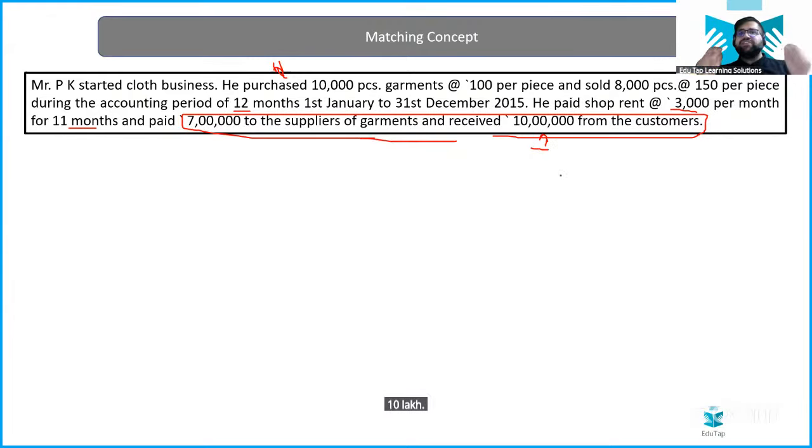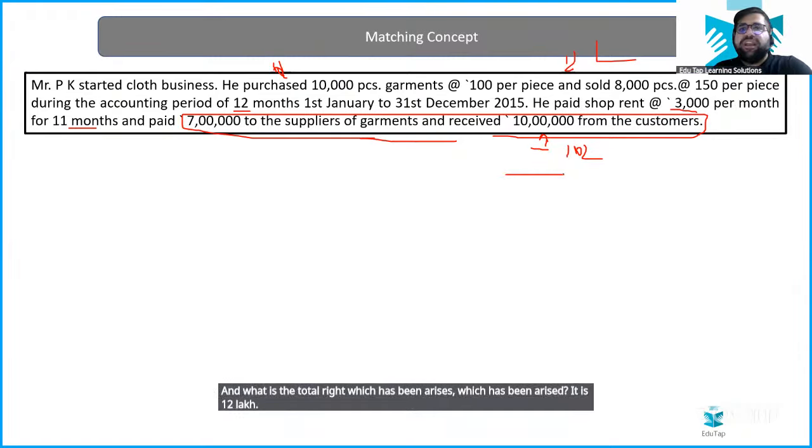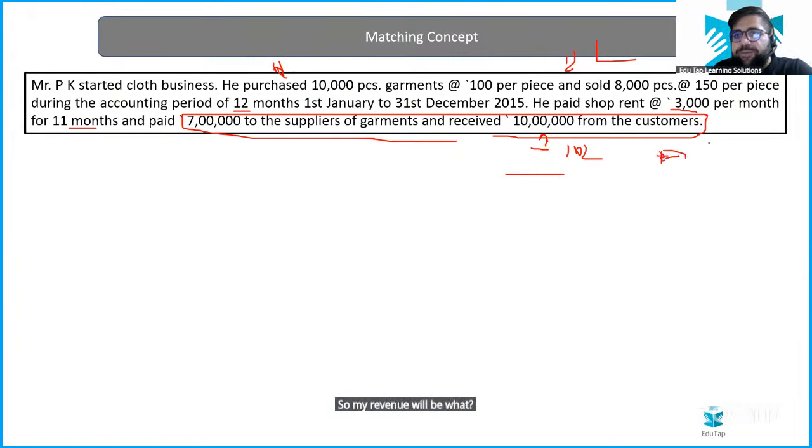Now comes the biggest story. Please listen to my questions carefully. When I am recognizing revenue, tell me what will I recognize? 12 lakhs or 10 lakhs? I will recognize my right. And what is the total right which has arisen? It is 12 lakh. So my revenue will be 12 lakh. Any issue in this particular case, my friend? Now we have to calculate profit also.